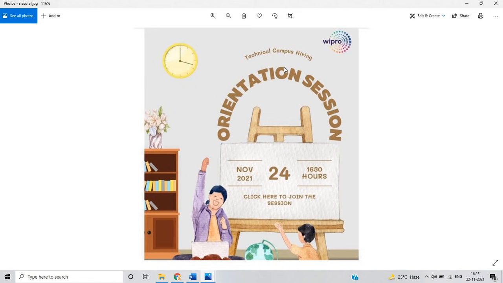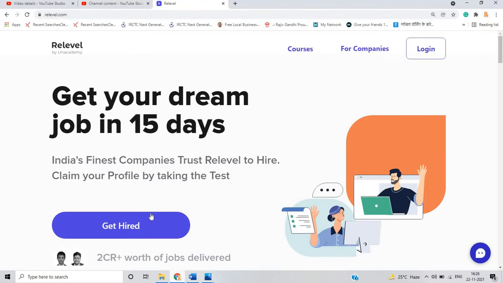If you want to join this orientation session, they give the link in the mail on your mail ID. One important point: these sessions are very important. You have to join this session because they will tell you all the process related to joining or any other point.